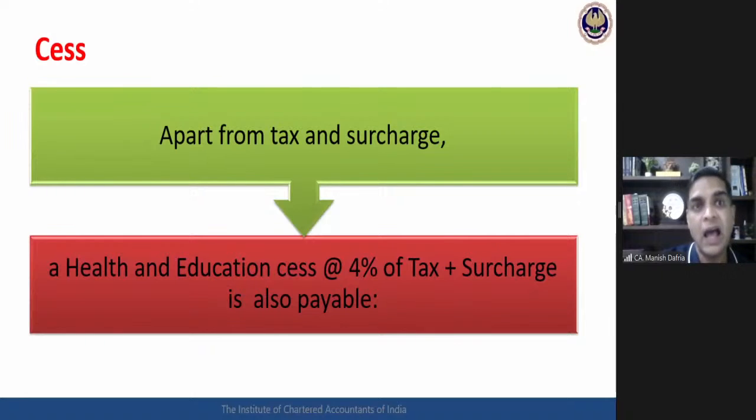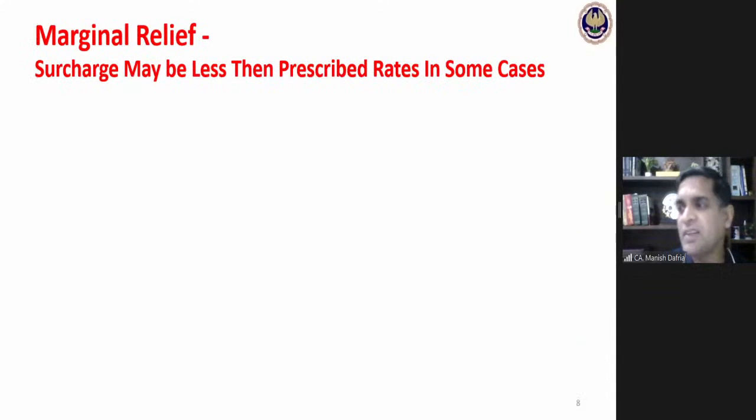Now, whenever there is a surcharge, there is always the concept of marginal relief applicable. So let's again revisit this concept of marginal relief with respect to surcharge applicable for individuals. Okay, the idea is this: normally the surcharge is to be calculated at the prescribed rate, that is 10%, 15%, 25%, 37%.